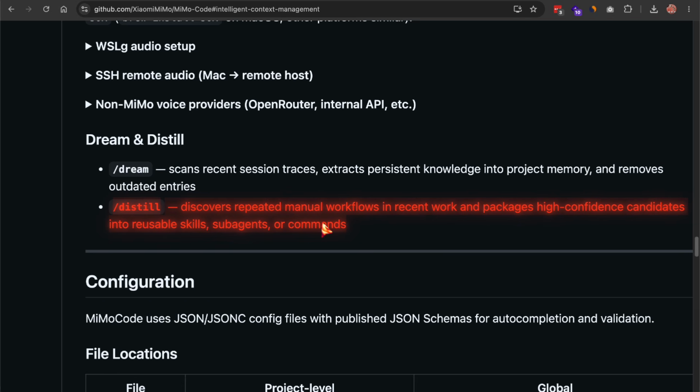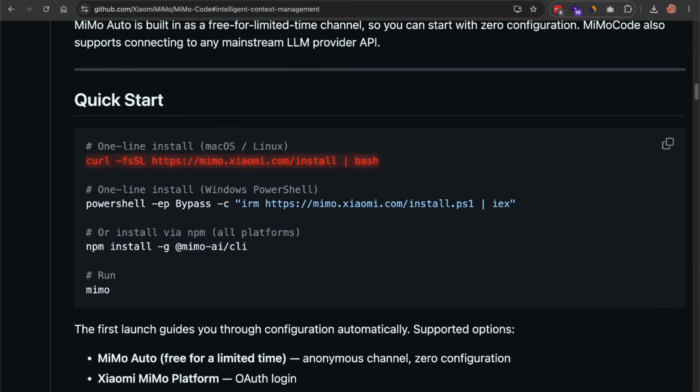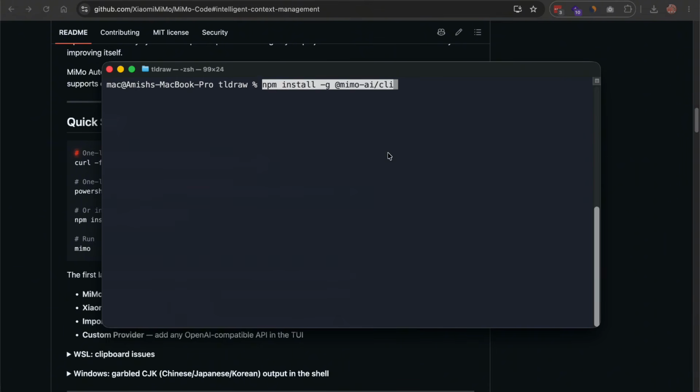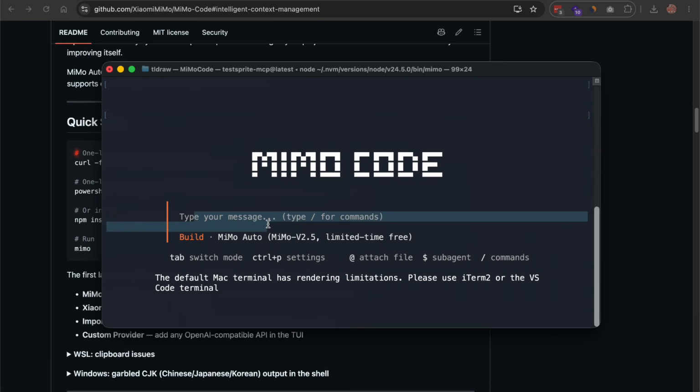All right, let me actually install it. On Mac or Linux, you run the curl command, and on Windows, they give you a PowerShell command. And there's also an npm install if you'd rather go that route, which installs their CLI package globally. I'll grab the install line, paste it into the terminal, and let it finish. Once it's installed, the first launch walks you through setup on its own. You don't have to hand edit a config file to start.